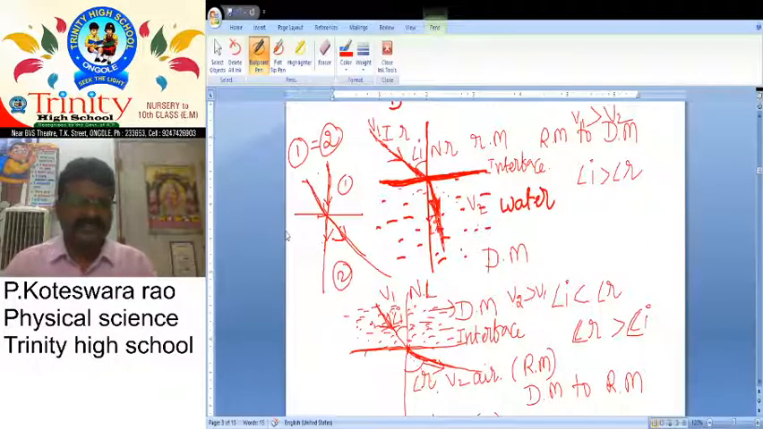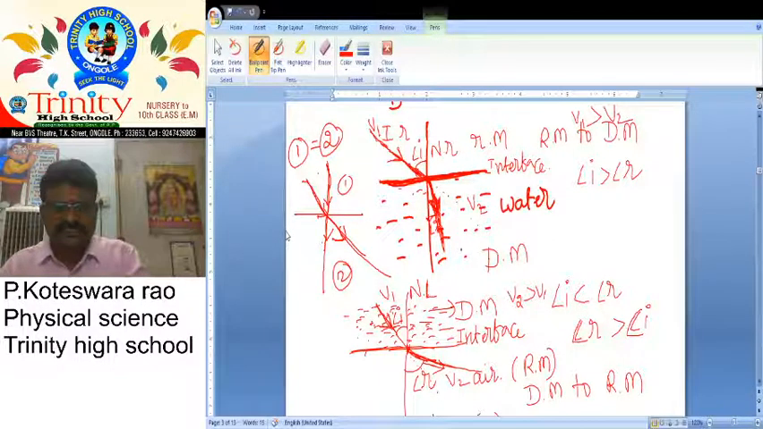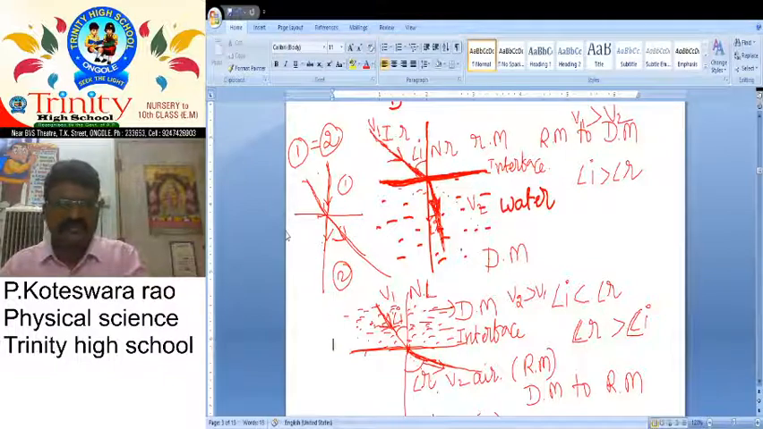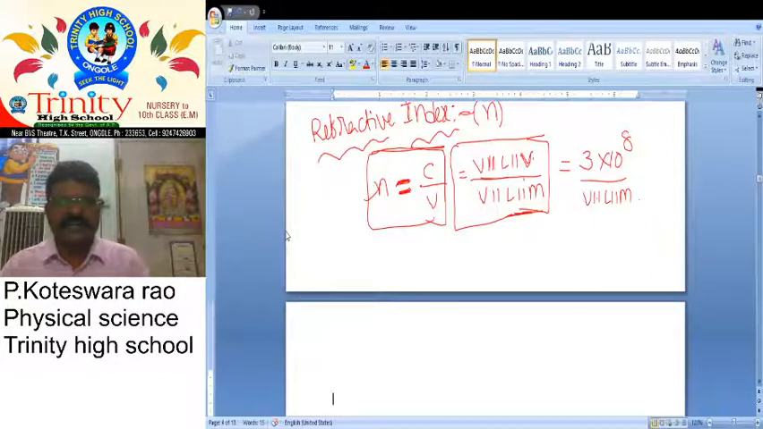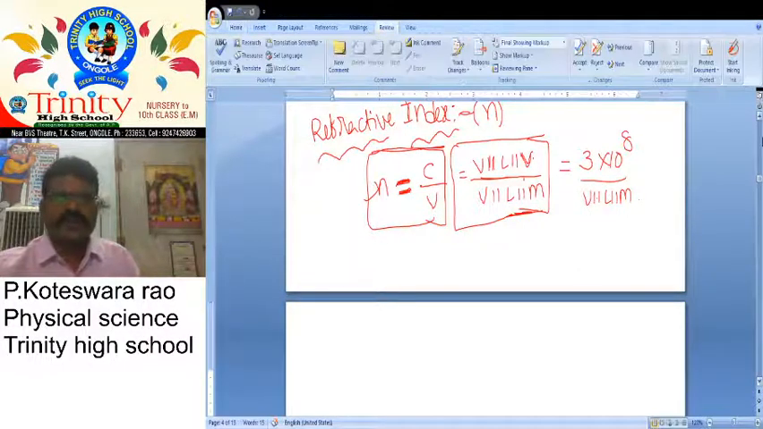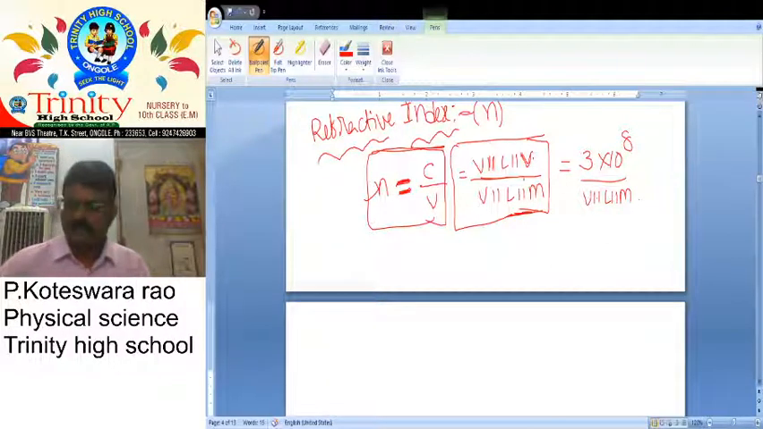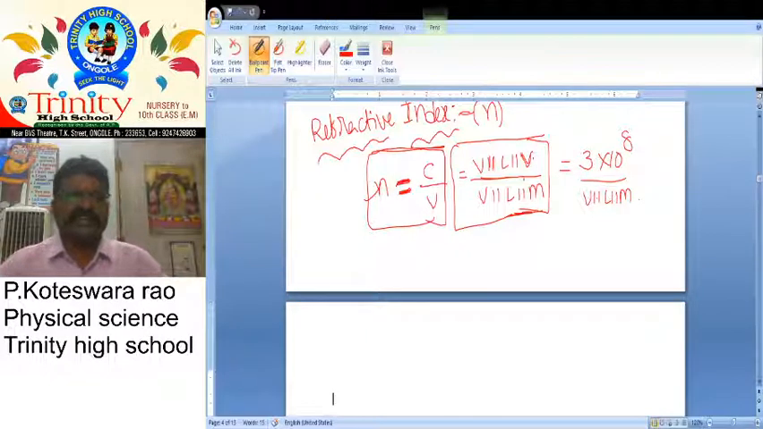After that, why they are bending, and why we want to explain this, all of this we can explain with the help of our concept. It is nothing but refractive index. So what do you know about refractive index? Refractive index is denoted with the letter n.